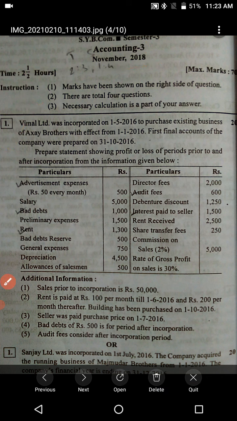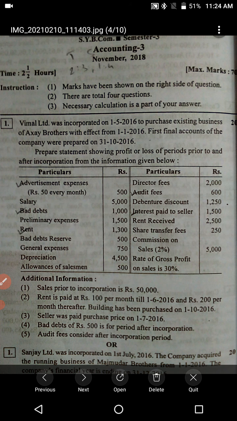Vimal Limited was incorporated on 1st May to purchase the existing business of Akshay Brothers with effect from 1/1. The first final accounts of the company were prepared on 31st October. Don't forget this date, 31st October. Every time we have given 31st December or 31st March. This time it is given 31st October. So prepare a statement showing profit and loss of periods prior to and after incorporation from the following information.